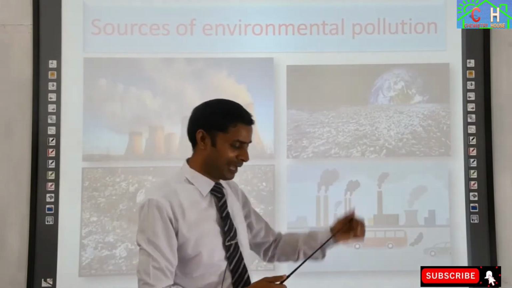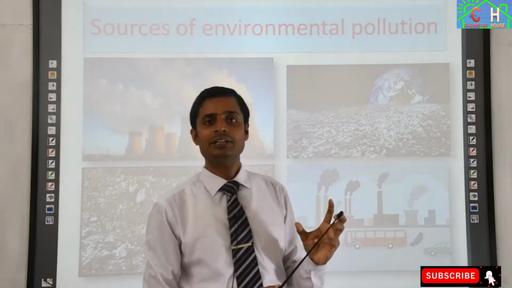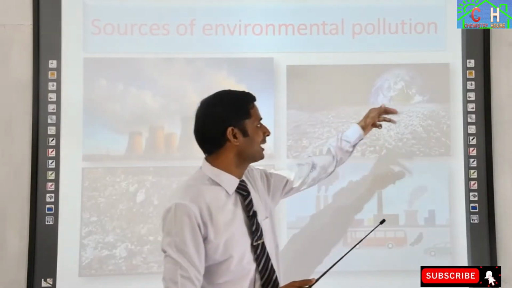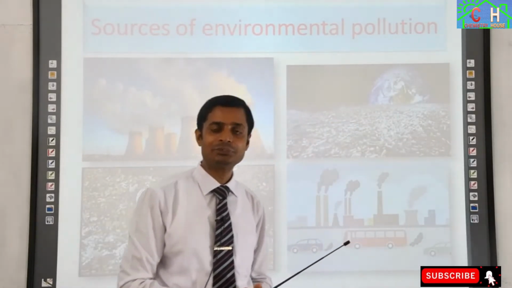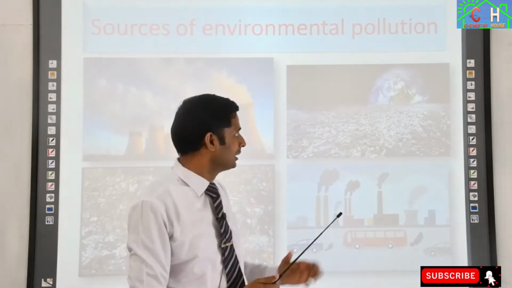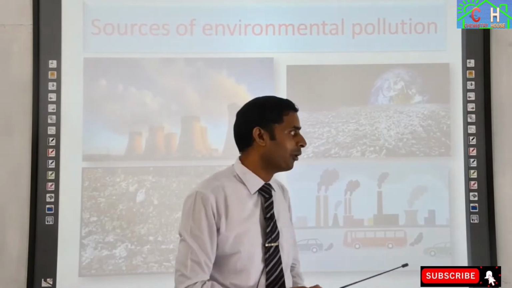Disposing of these plastic materials is a great threat to the environment. It is polluting our water bodies, such as ponds, rivers or the sea, and this water is getting polluted.